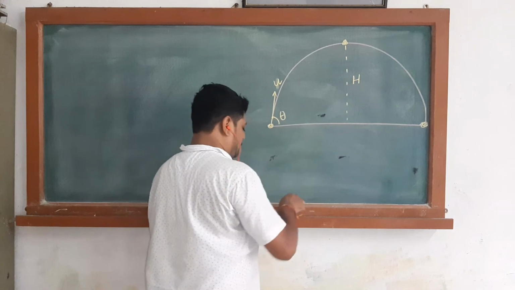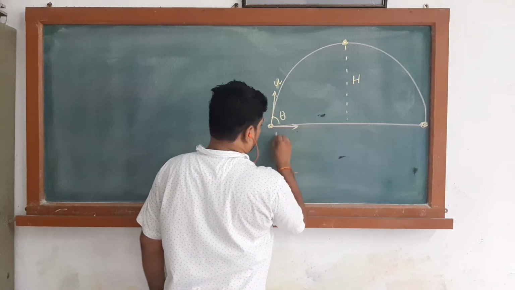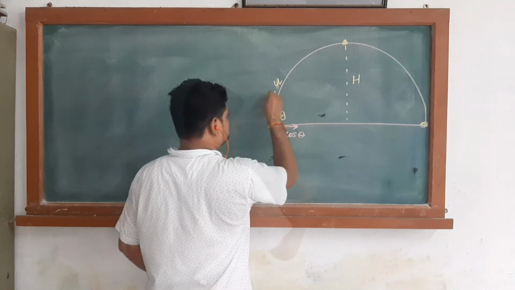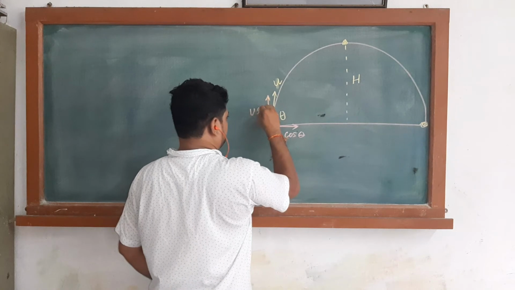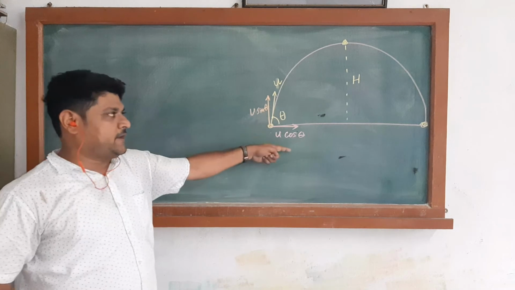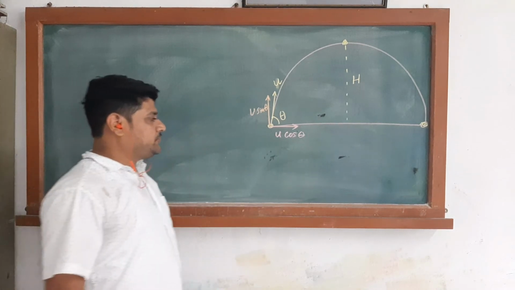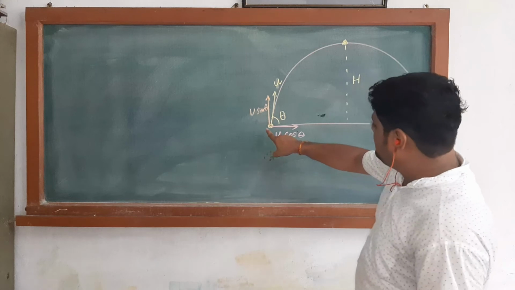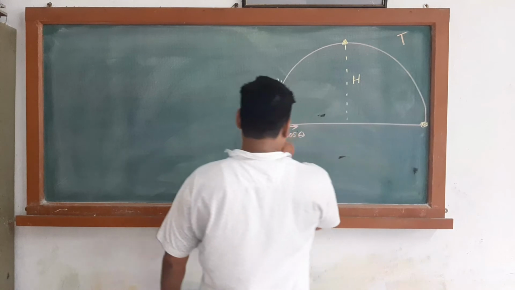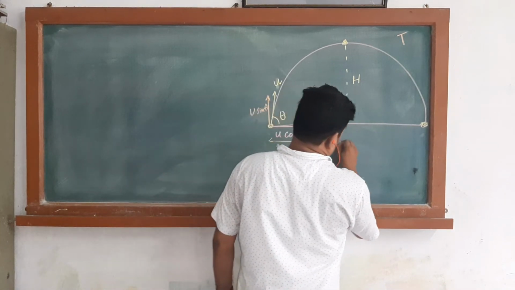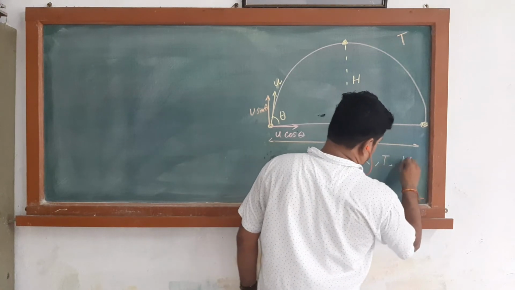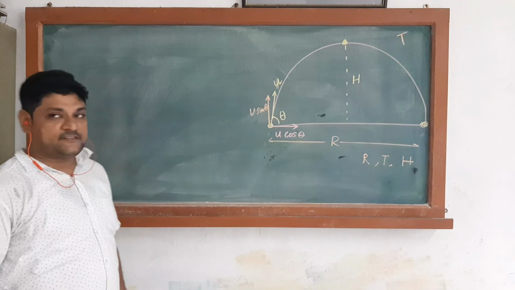One is u cos theta and another is u sin theta. So the vertical component is u sin theta and the horizontal component is u cos theta. The time taken to come from here to here is capital T. We can find the range r, we can find T, and we can find the maximum height it can reach.